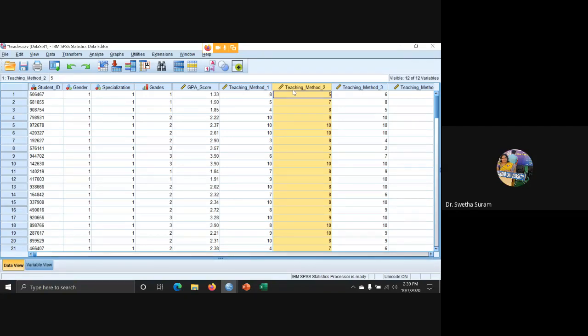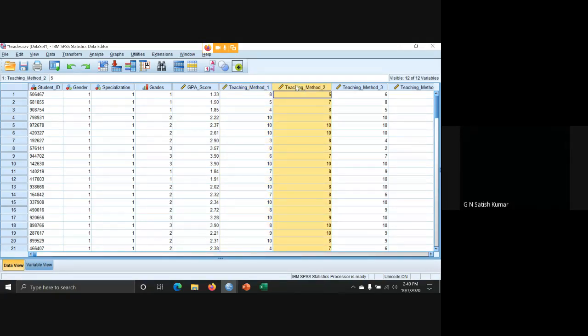Okay, sir. So I think you understood the concept of paired. Paired means the same respondent data is taken twice. In teaching method 1 we got some result, and in teaching method 2 we also got some result. So we want to compare: is there any significant difference between teaching method 1 and teaching method 2? For this, the null hypothesis I already stated: there is no significant difference between teaching method 1 and teaching method 2. Let me start the analysis.